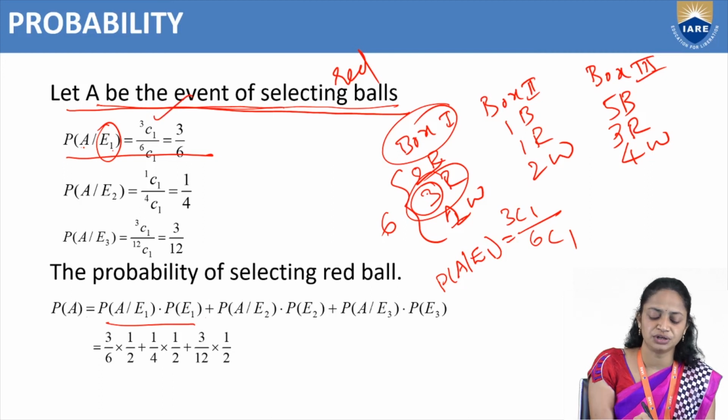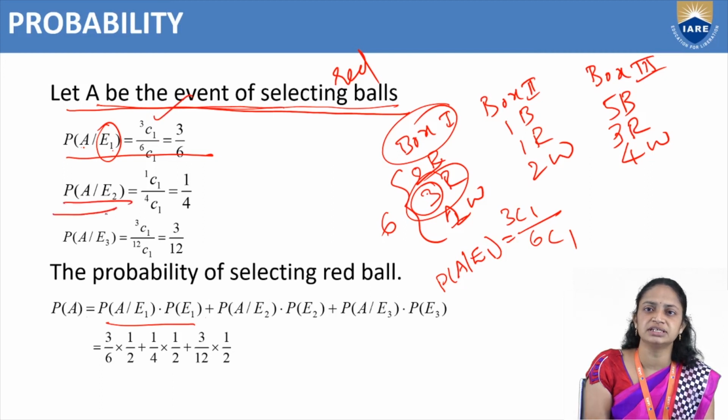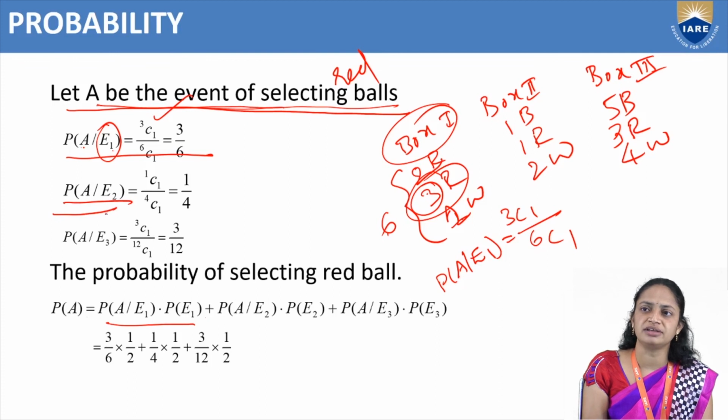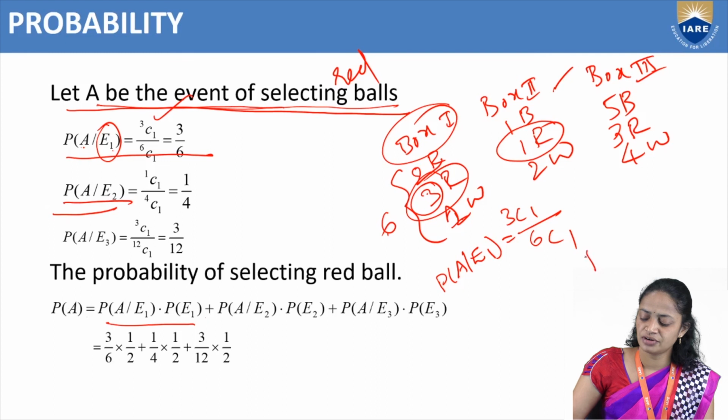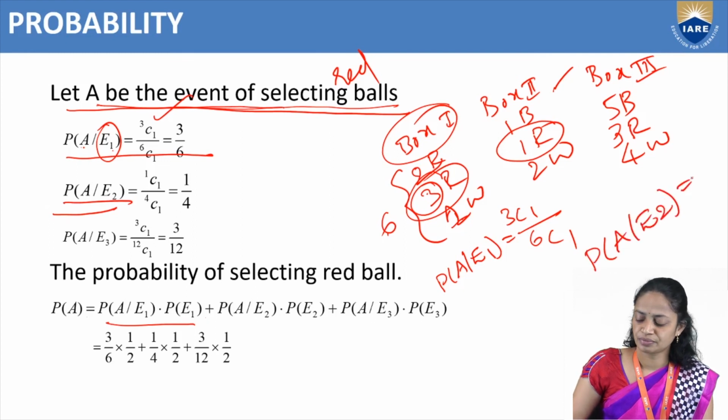Like that we need to find the probability of A given E2. In box 2, how many red balls do we have? Only 1 red ball. E2 means box 2, and A is selecting a red ball.